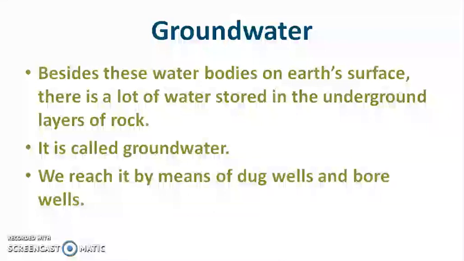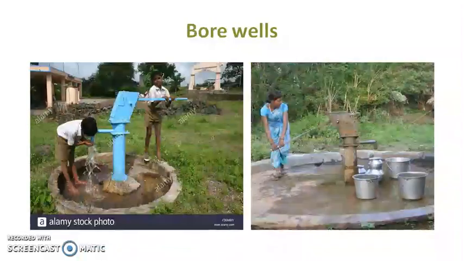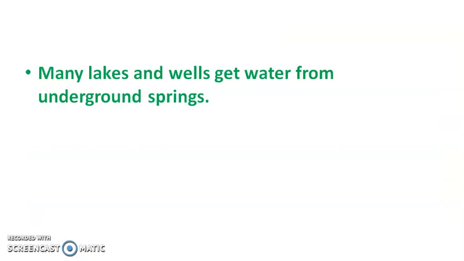Bore wells and dug wells are used to extract this water. See in this picture, all these are dug wells and bore wells. Many lakes and wells get water from underground springs. It is a source of water for irrigation.